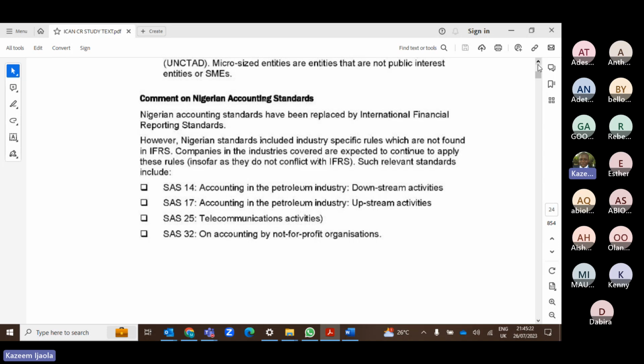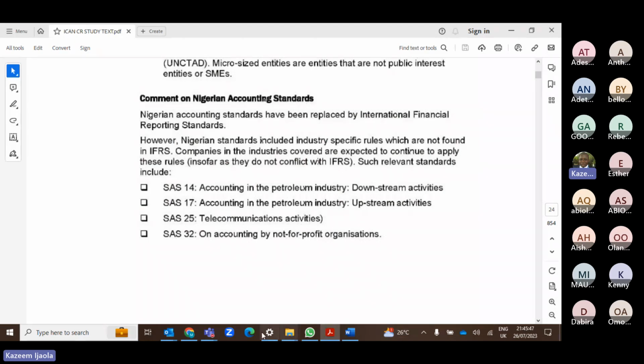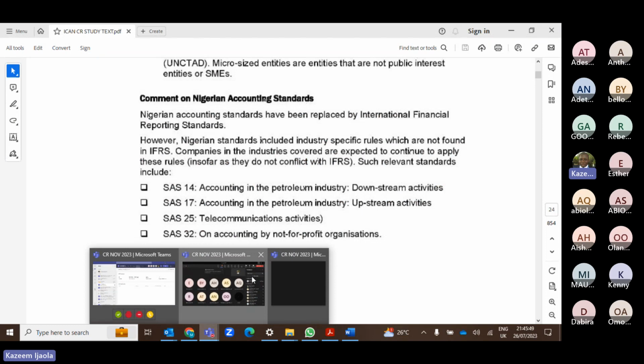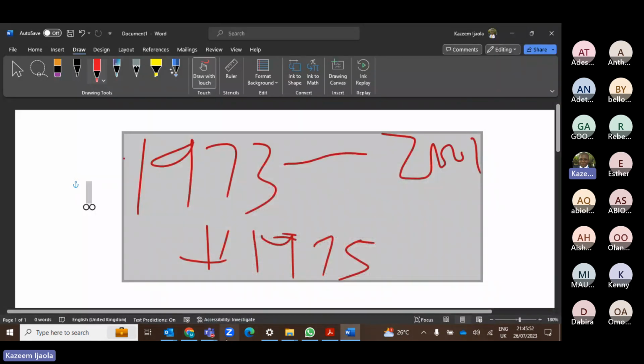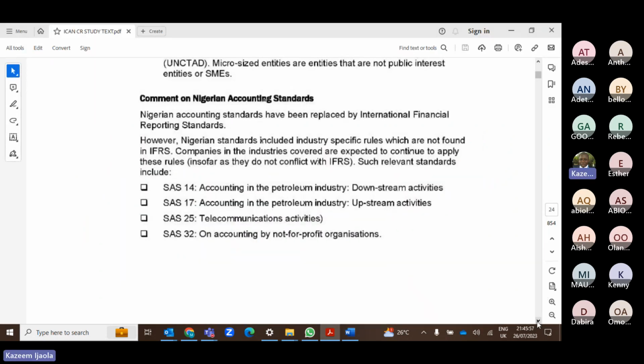Then SAS 25 on telecommunication activities is still applicable for those in the telecommunication sector. Likewise, SAS 32 on accounting by not-for-profit organizations. These standards are still very relevant in Nigeria to date because there is no IFRS that addresses the issues they address. Okay, so that's for the existing SAS.